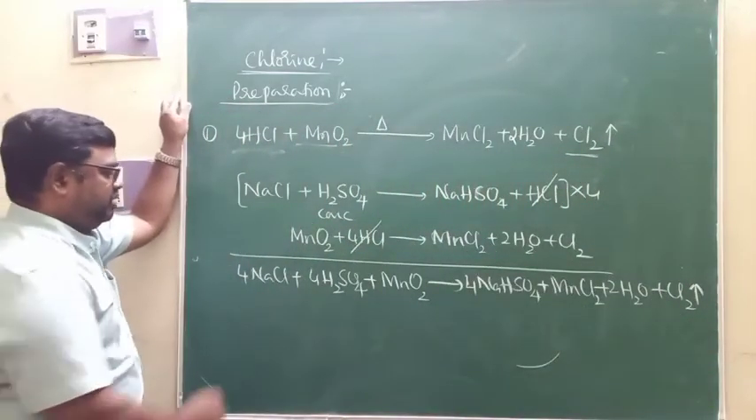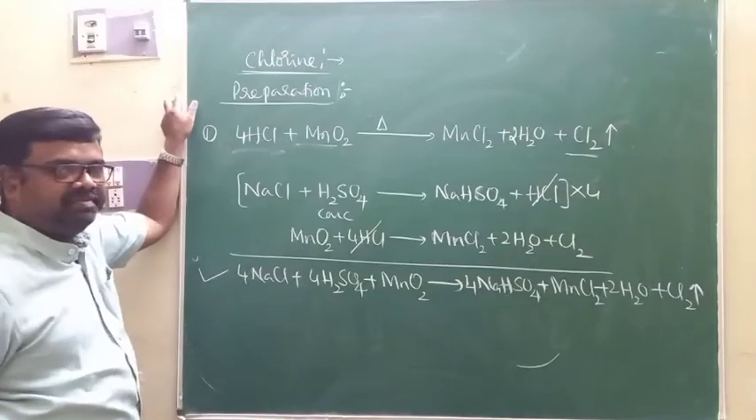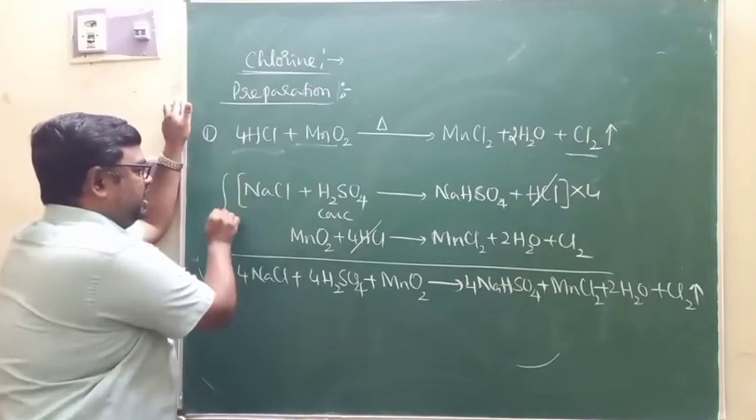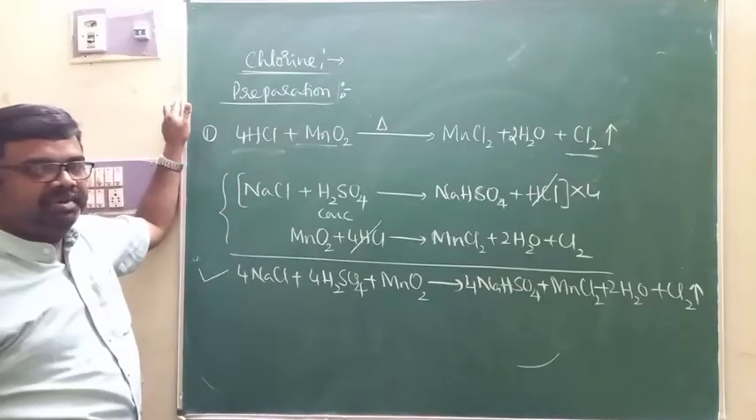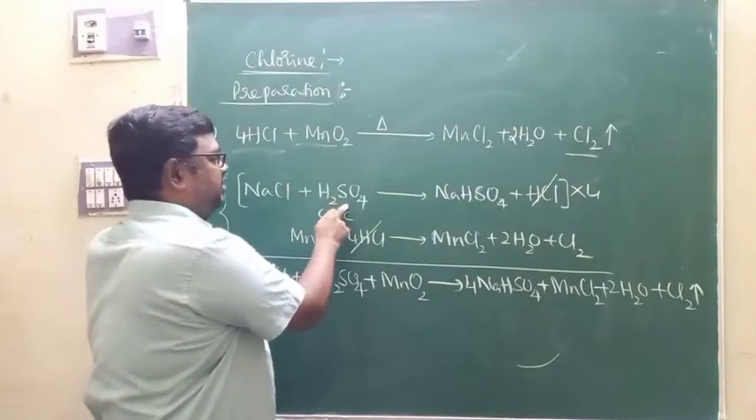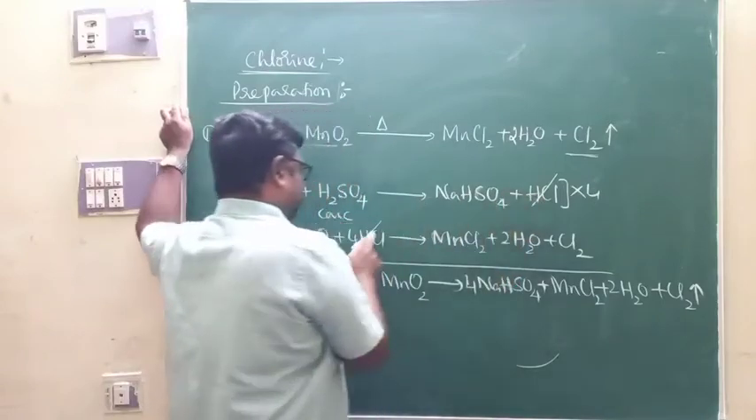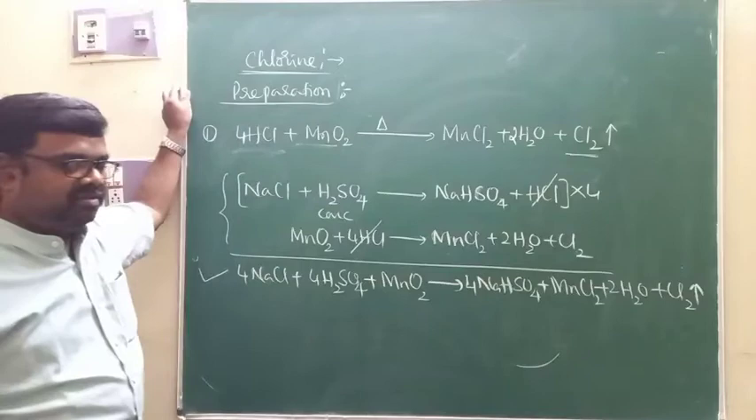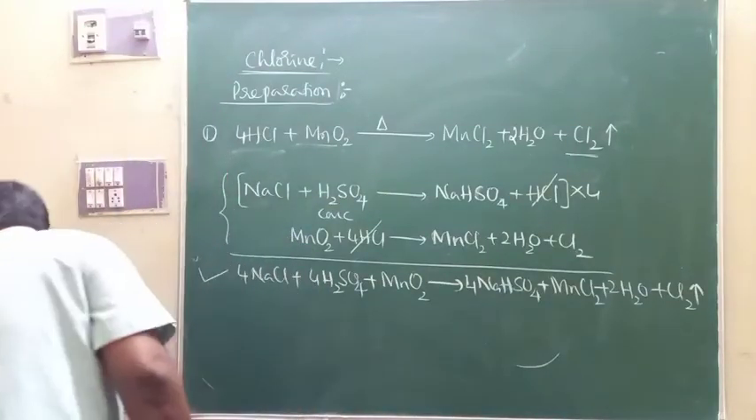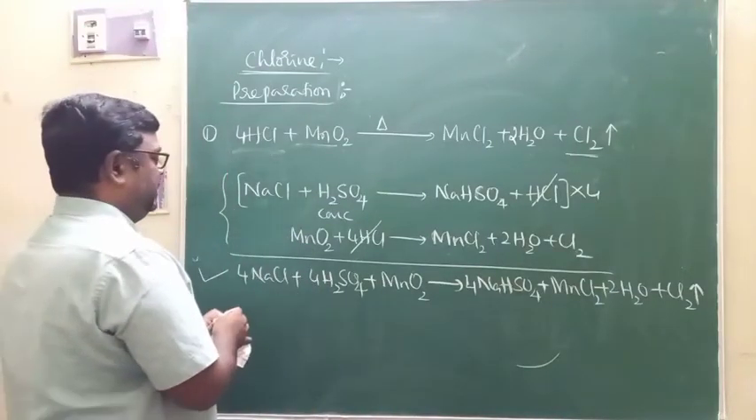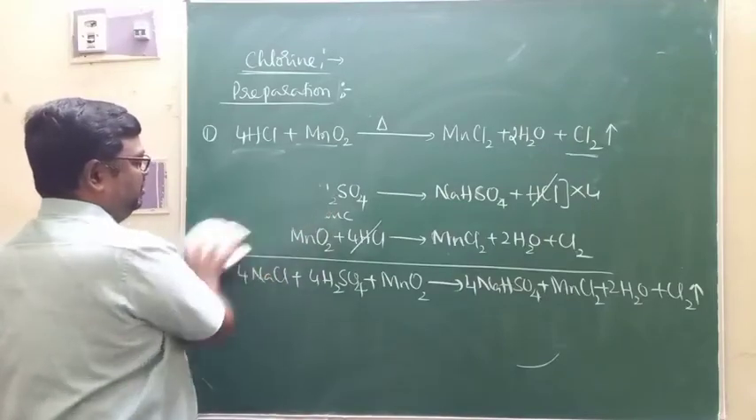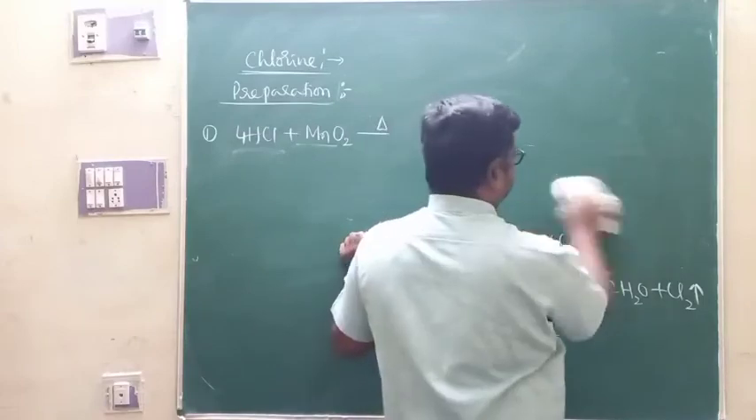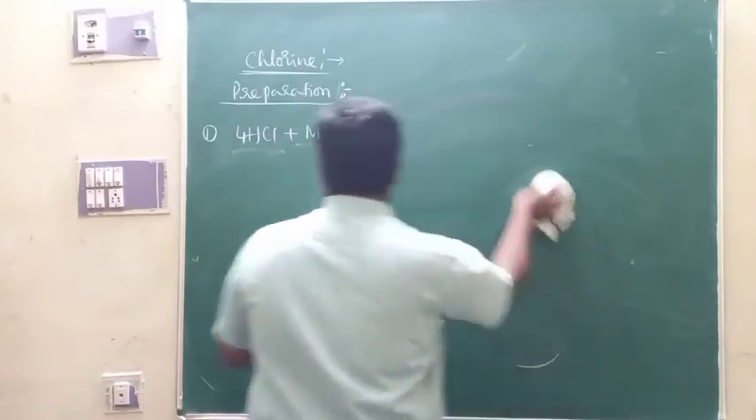But in our textbook, this reaction is given directly. And of course that can be obtained by combining these two reactions. I feel this is simple. NaCl reacts with H2SO4 to give HCl, which is oxidized by MnO2 to give chlorine. This is what we call the preparation of chlorine from HCl, by the oxidation of hydrochloric acid in the presence of manganese oxide. And of course it's a very good oxidizing agent.